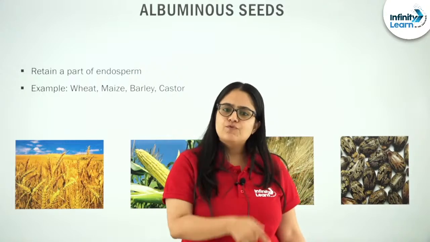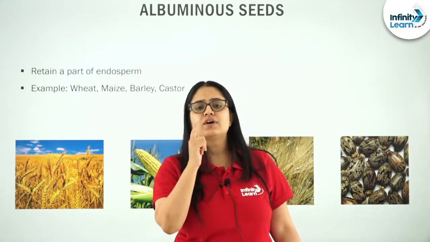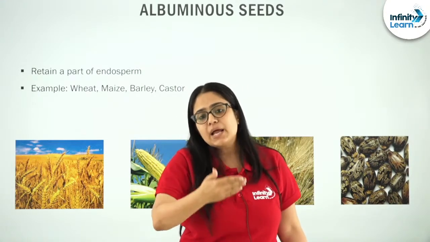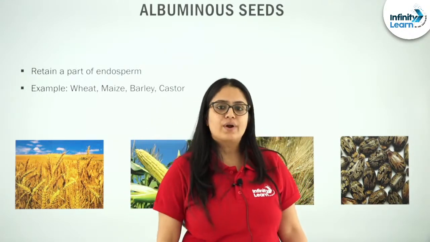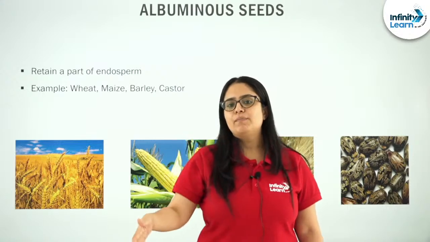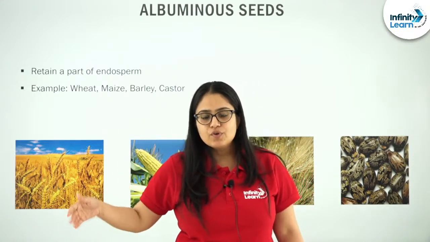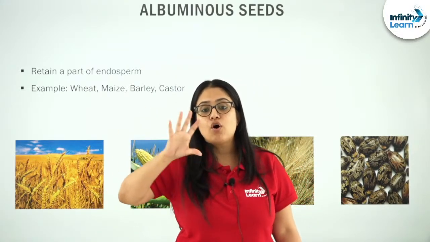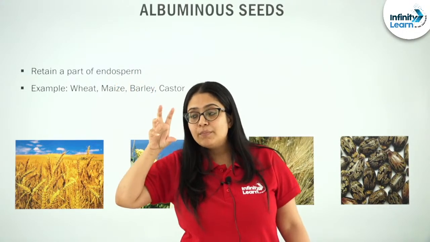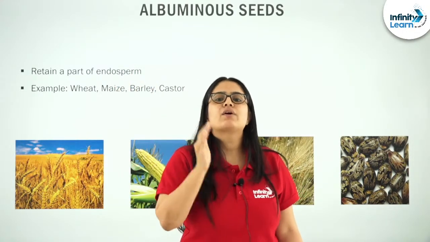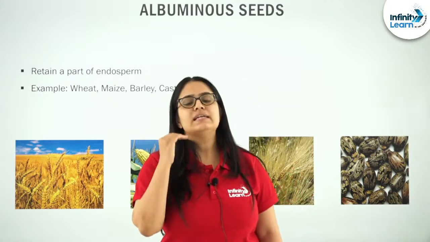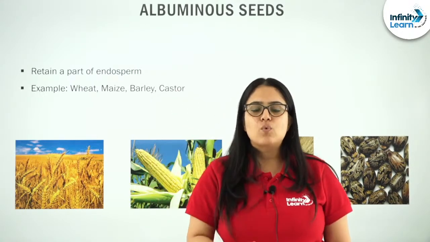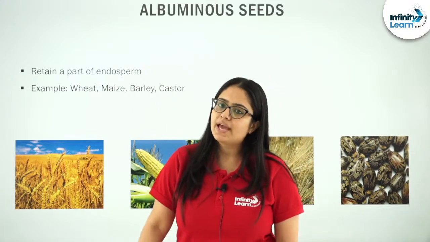So that this stored food can be utilized by the developing embryo. For the proper development of a mature embryo there is a requirement of food. So food is one of the important necessary conditions required by a developing embryo.